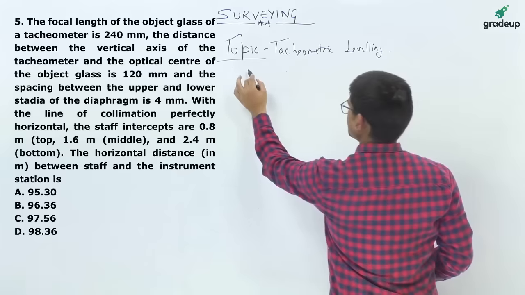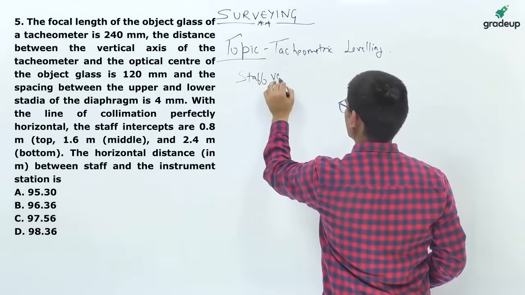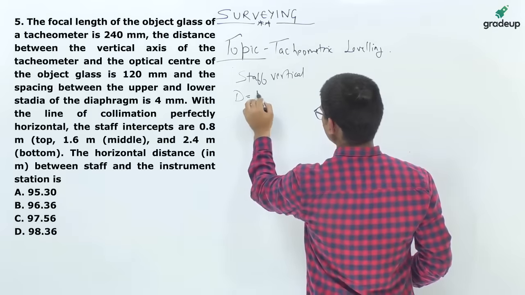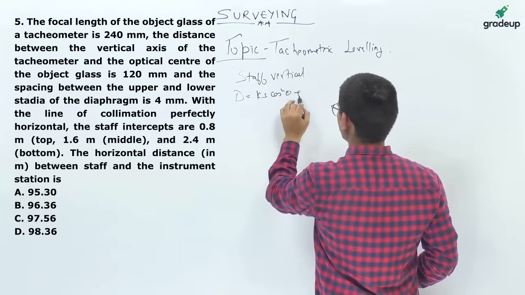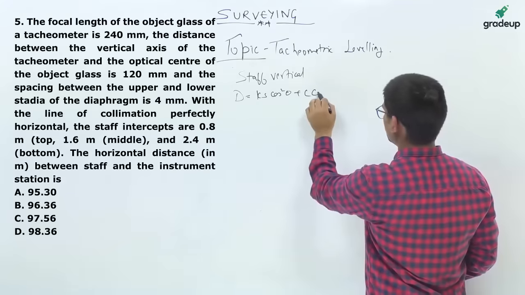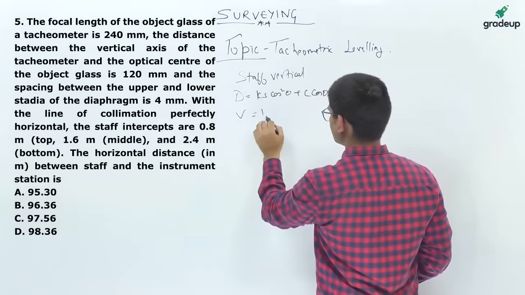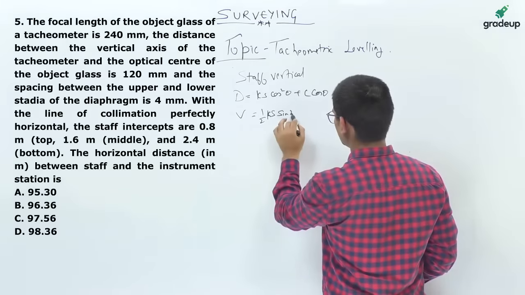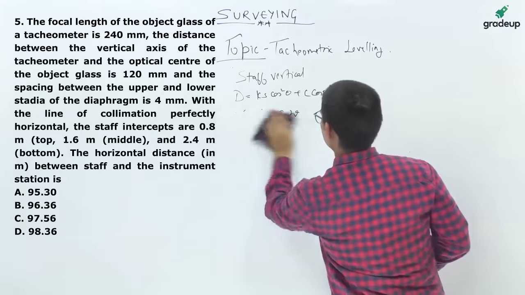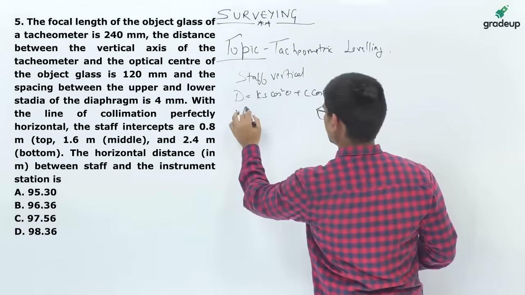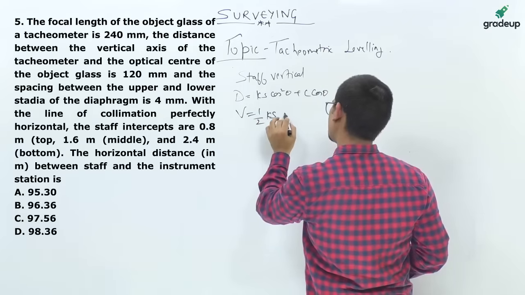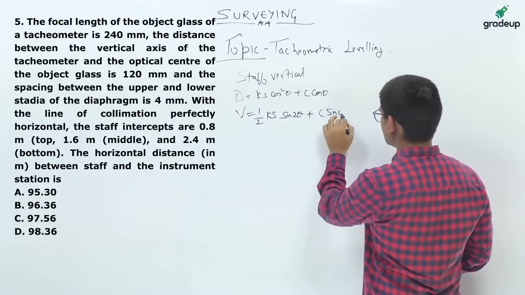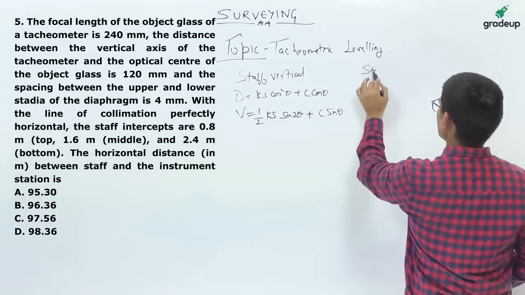Now, two cases arise in tachometry when staff is held vertical. Okay. Now, in that case, D is equals to Ks cos square theta plus C cos theta, and the vertical distance is half of Ks sin 2 theta. Sorry. V is equals to half of Ks sin 2 theta plus C sin theta. Okay.